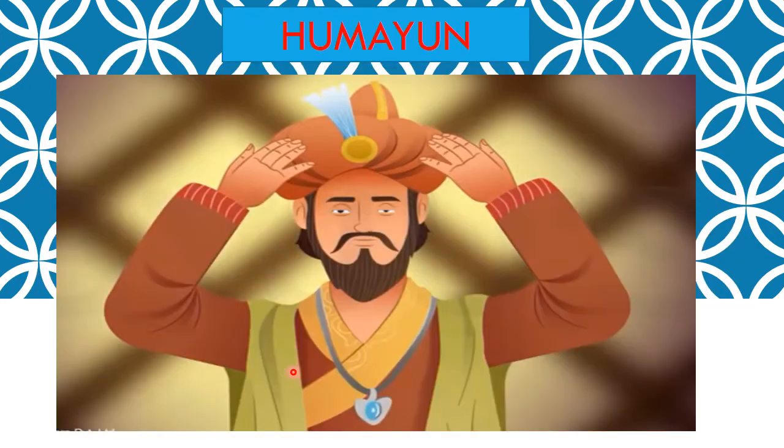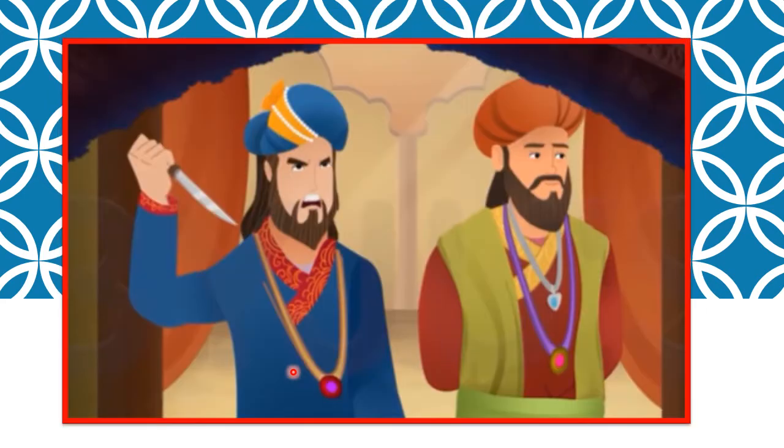Now Humayun being the eldest and the ablest son, he then declared himself as the emperor of the Mughal Empire. Now this act of Humayun was not liked by his brothers. They constantly conspired against him, wanted to kill him and made his rule difficult.